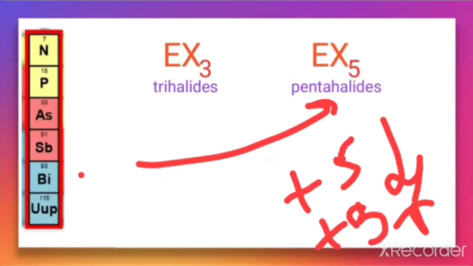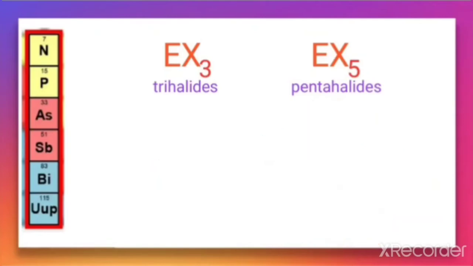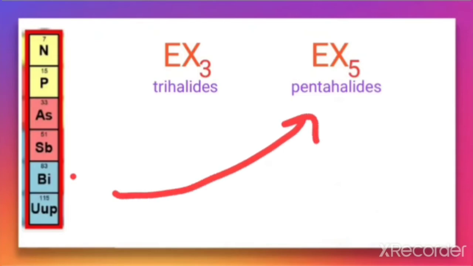So due to the inert pair effect, the stability of +5 oxidation state decreases. Therefore, bismuth, being the member down the group 15, has very little tendency to form pentahalides.